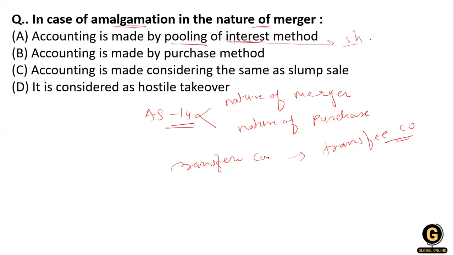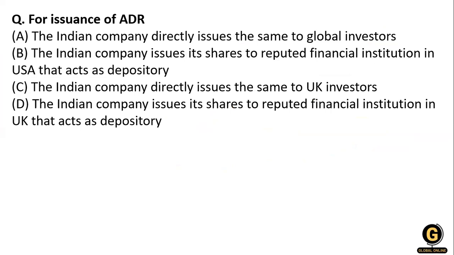So option A is the answer. Option B, accounting made by the purchase method, is also a valid method, but the question is about the nature of merger. The nature of merger is related to wanting to pool the interest of the shareholders. Next question: the issuance of ADR.